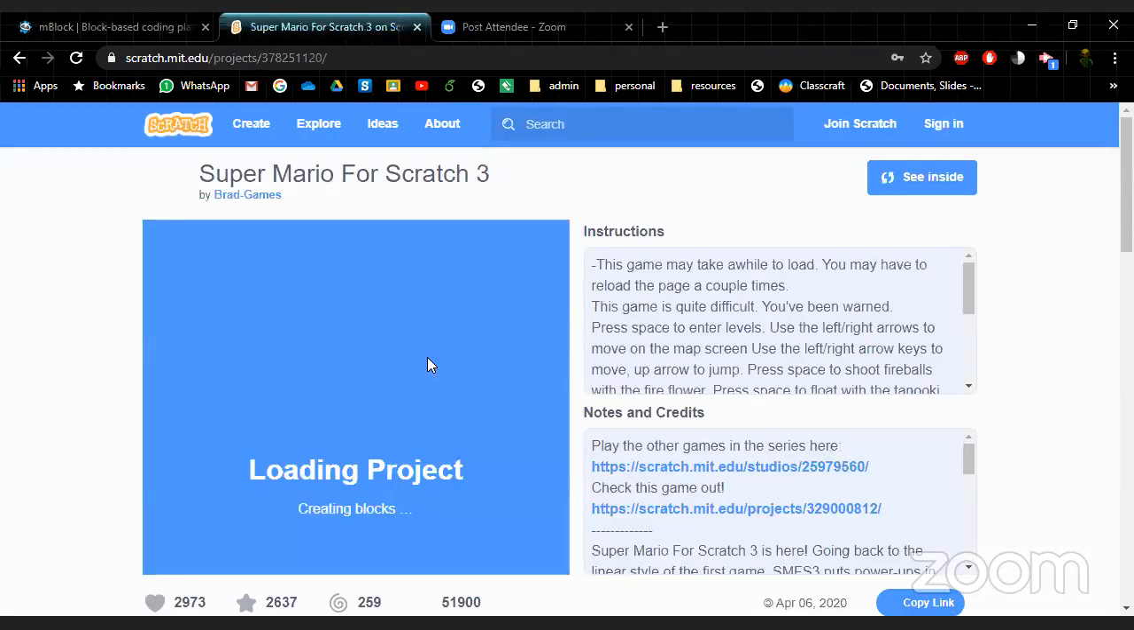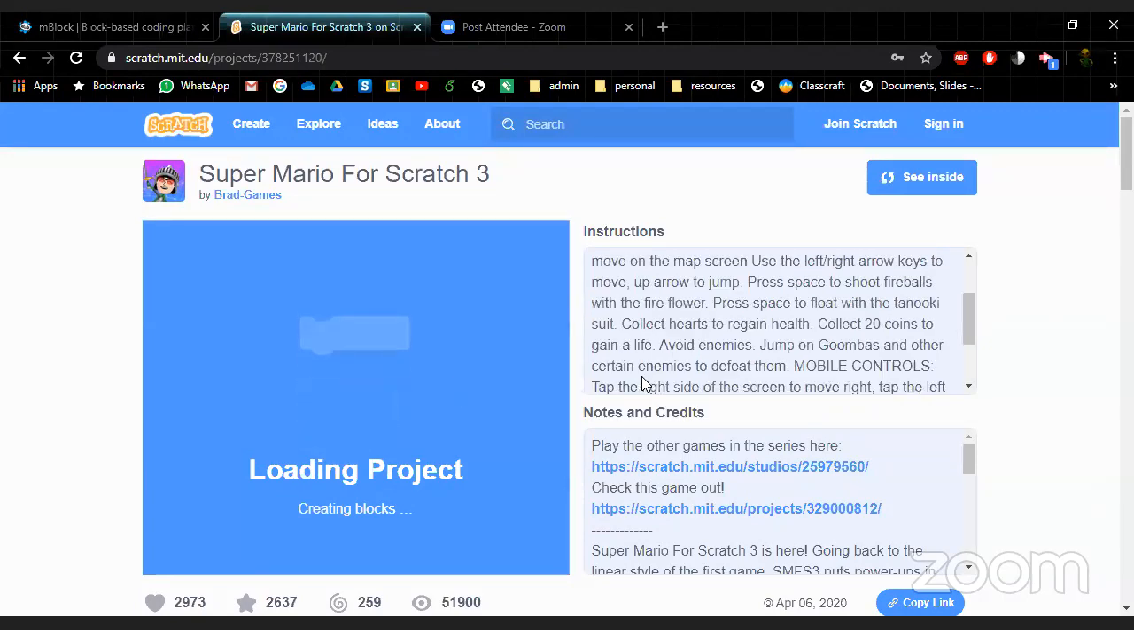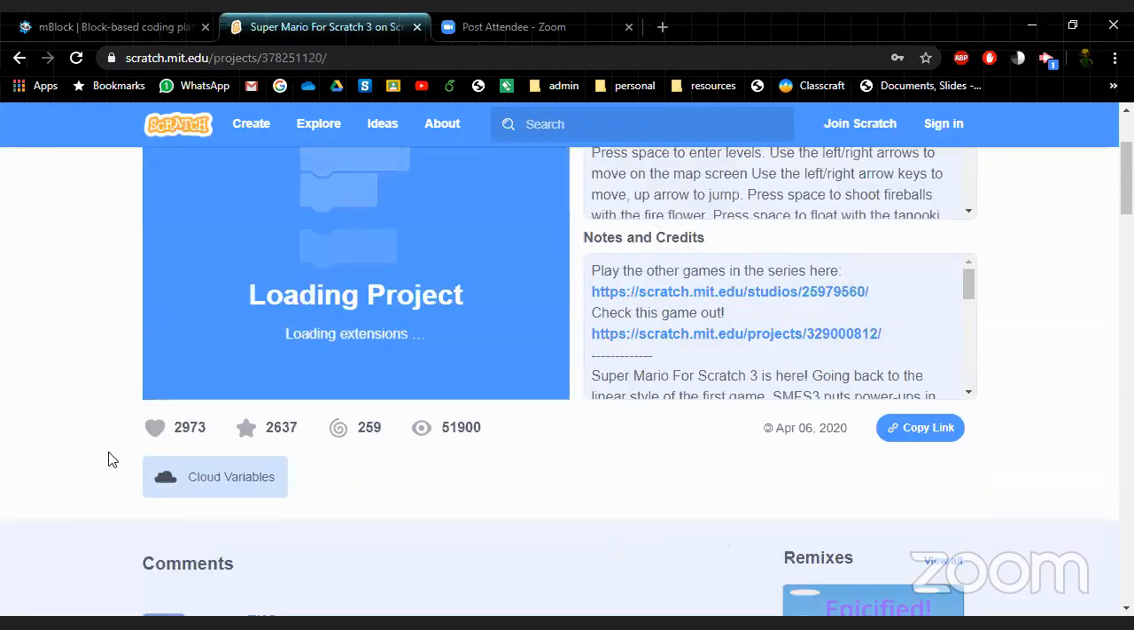You can actually load that. It takes a while. It's quite a big project, so that's why it's taking such a long time to load.